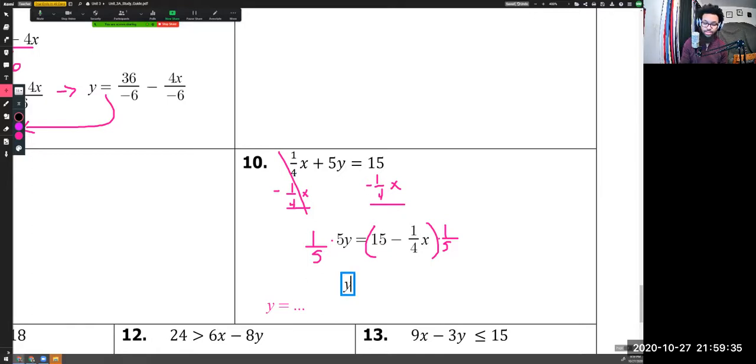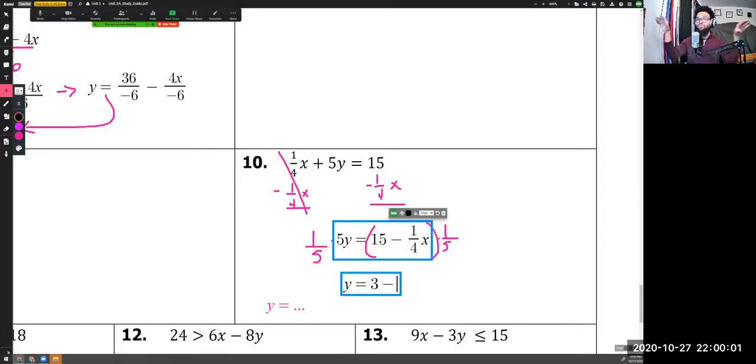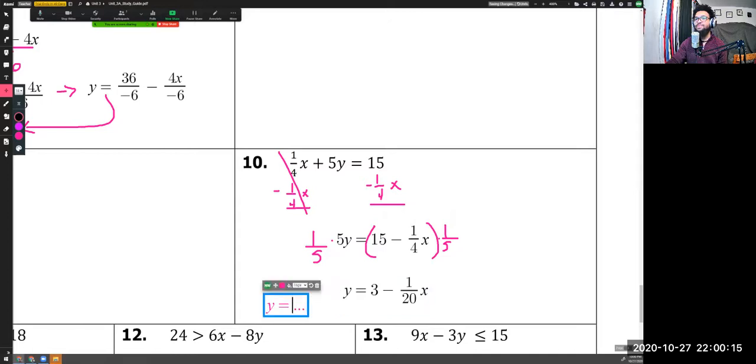What I have when I do this is I end up with y equals, because that 1/5 times that 5y gives me just y. Then 1/5 times 15, that's going to be 15 over 5, since we multiply straight across. 15 over 5 is just 3. And then we have minus 1/5 times 1/4 x. When we multiply fractions, we multiply straight across, numerator times numerator, denominator times denominator. And what we end up with is 1 over 20x. And here we have it already simplified. We didn't have to do anything extra.